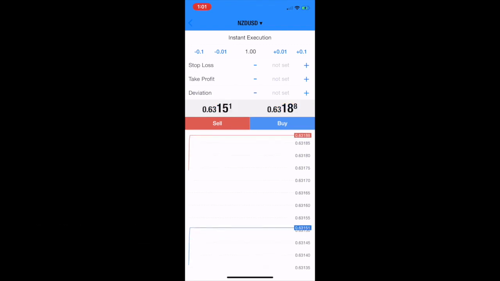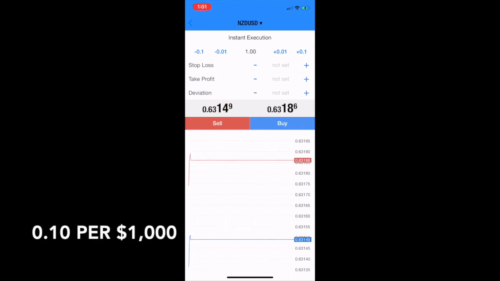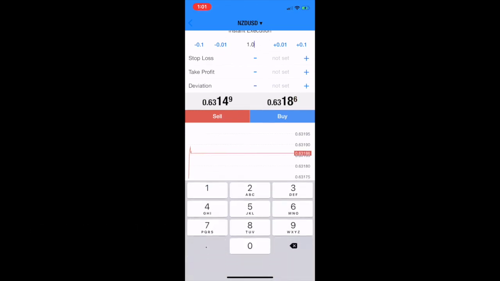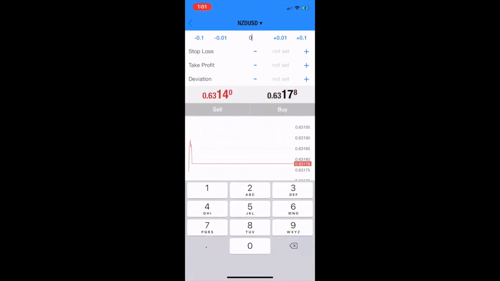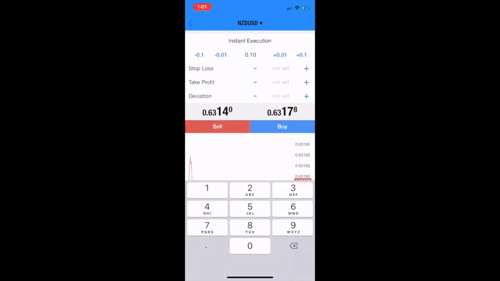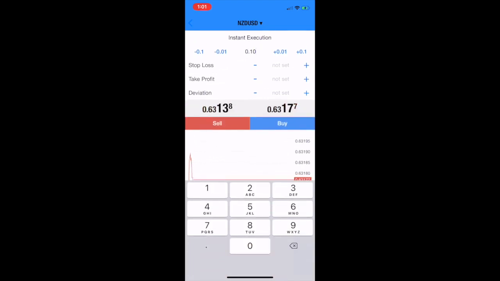Depending on your account size, I typically recommend 0.10 per thousand. So let's just use mine as 0.10. This is your lot size. This is the risk that you are taking per trade. So if you had a $2,000 account, it would be 0.20.